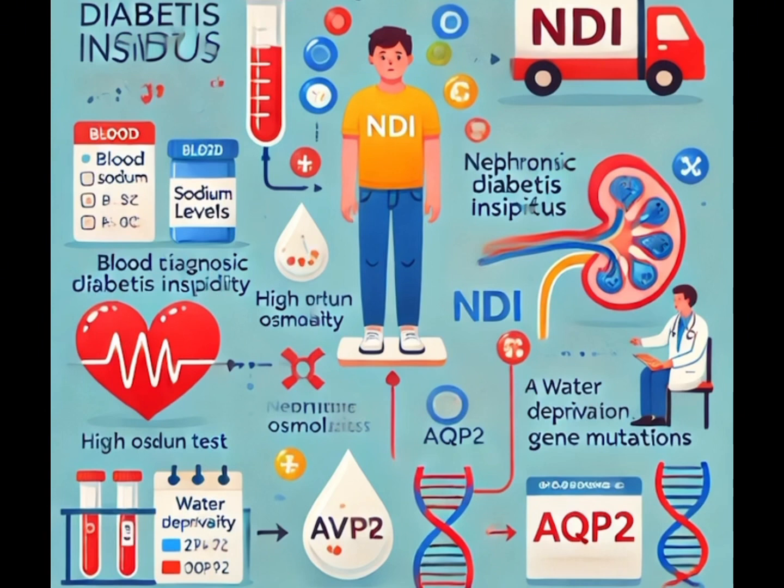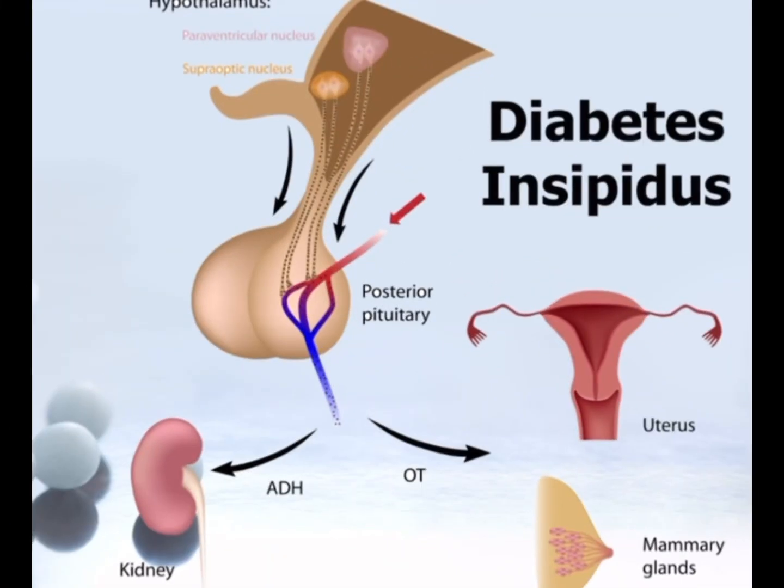Genetic testing confirms congenital nephrogenic diabetes insipidus caused by mutation in the AVPR2 or AQP2 genes. There is no complete cure for congenital nephrogenic diabetes insipidus, but symptoms can be managed with proper treatment. Increasing water intake: the patient must drink plenty of fluids to prevent dehydration. Infants may need frequent breastfeeding or formula feed with added water.